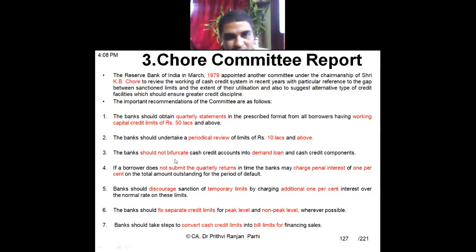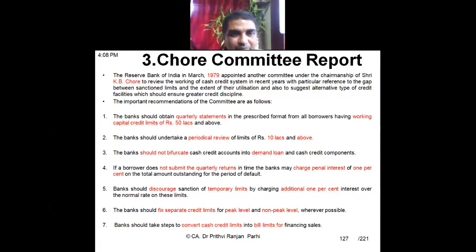Banks should not bifurcate cash credit accounts into demand loans and CC components. Cash credit loans should be treated as a cash credit loan. It should not be divided into two parts, one is demand loan, and the other one is, let us say, cash credit loan.